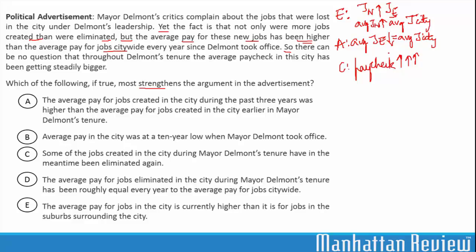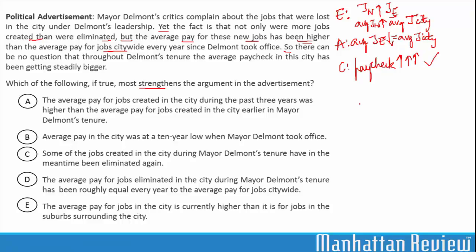So the author's assumption is that the average pay of the jobs that were eliminated is roughly the same as, or less than, the average pay of the jobs citywide. In either case, the author's conclusion that the average paycheck was getting steadily bigger will hold true.